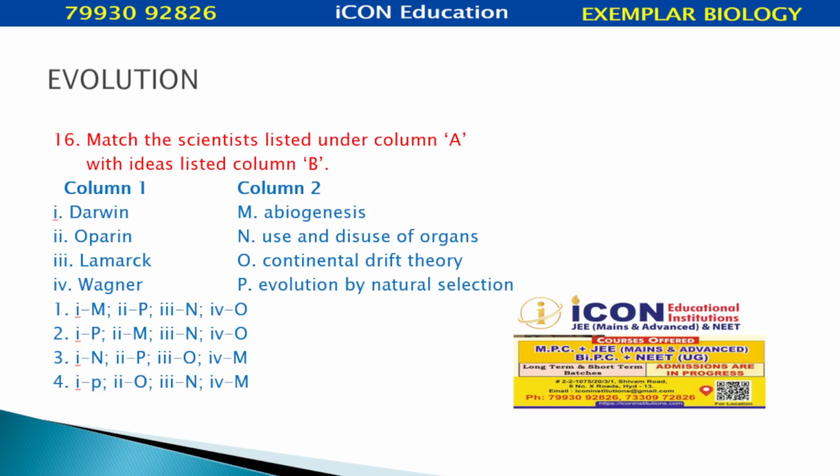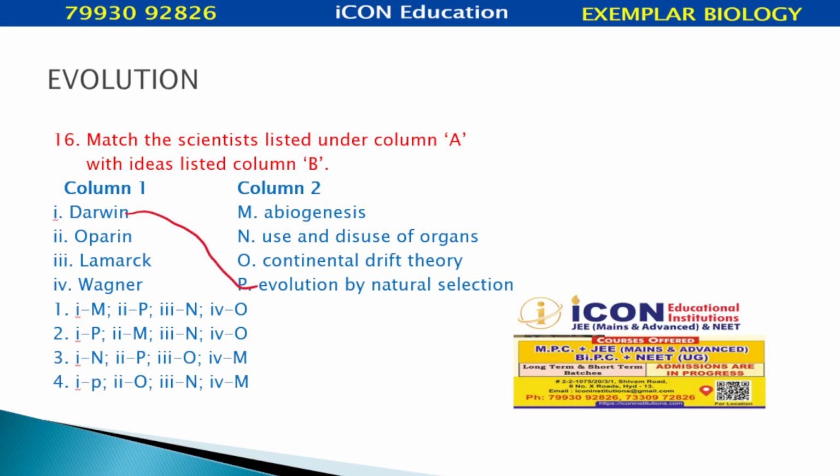Match the scientists listed under column A with the ideas listed in column B. Darwin, Oparin, Lamarck, Wagner are given. Wagner might be out of NCERT, but we can match with the remaining. Abiogenesis, use and disuse, continental drift theory, evolution by natural selection. Let's start with Darwin. Darwin means natural selection.